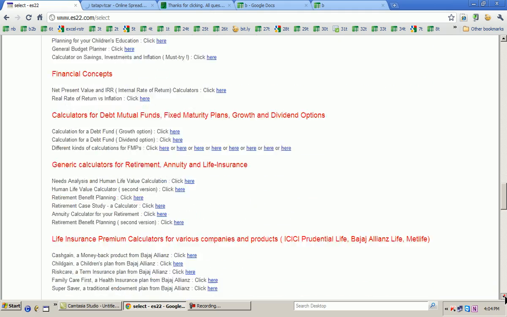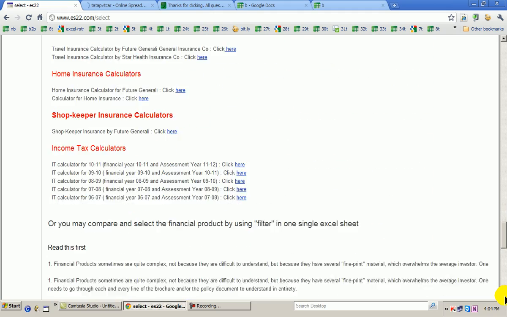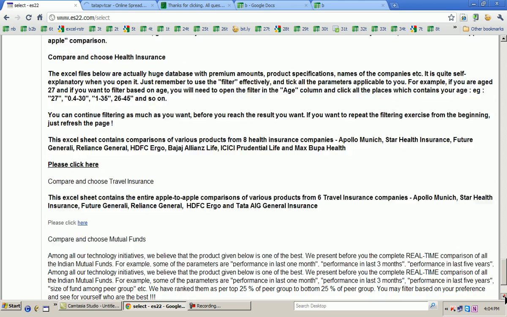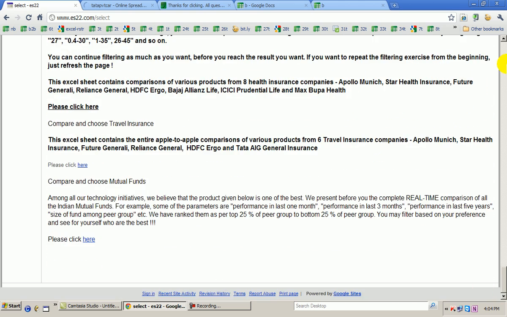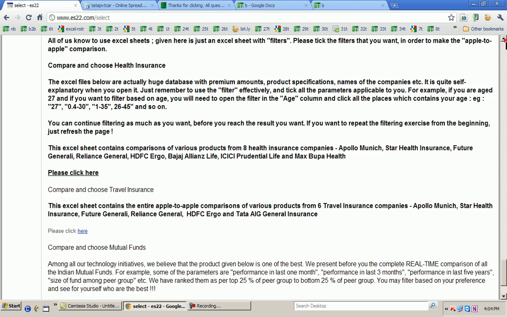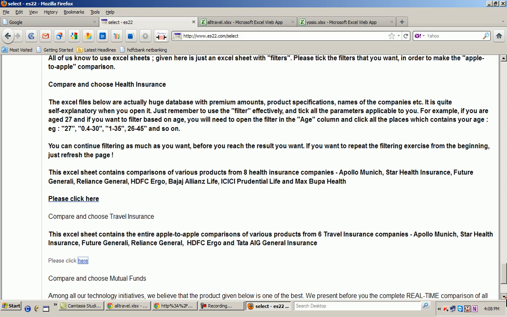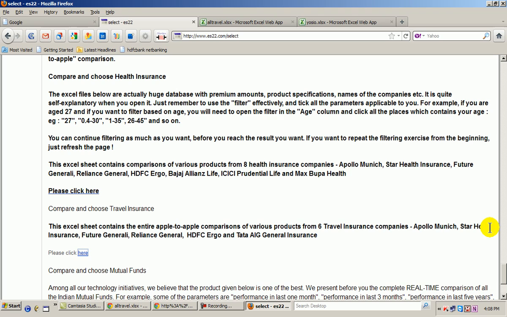We have taken things one step even beyond all that by giving 3 very powerful tools for customers. One is for health insurance, one is for mutual funds, and one is for travel insurance. You can see them right at the bottom. I will take you very quickly through each of these one by one. Yeah, you can see these 3 calculators: the health insurance calculator, the travel insurance calculator, and the mutual fund calculator. We believe that none of these calculators in their fullest form are available anywhere in India at least. I am just opening the health insurance calculator. I am clicking here, and it comes on here.